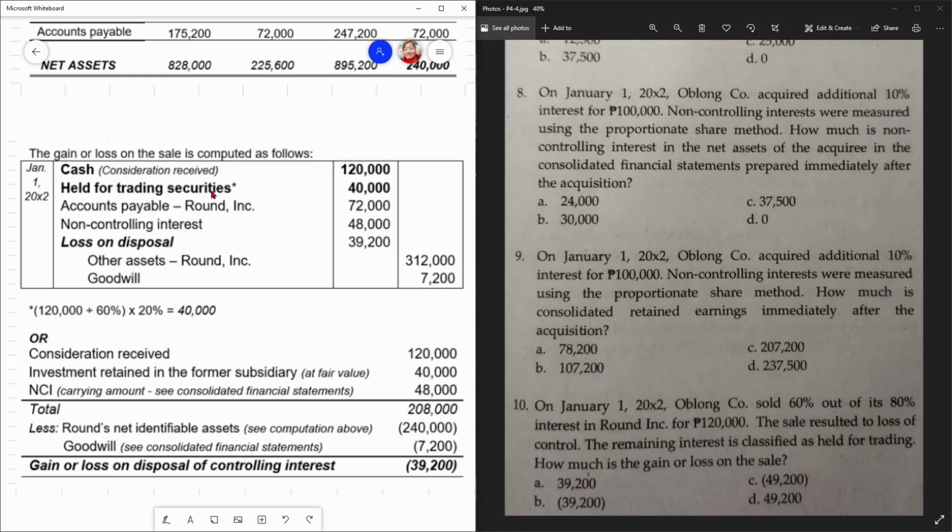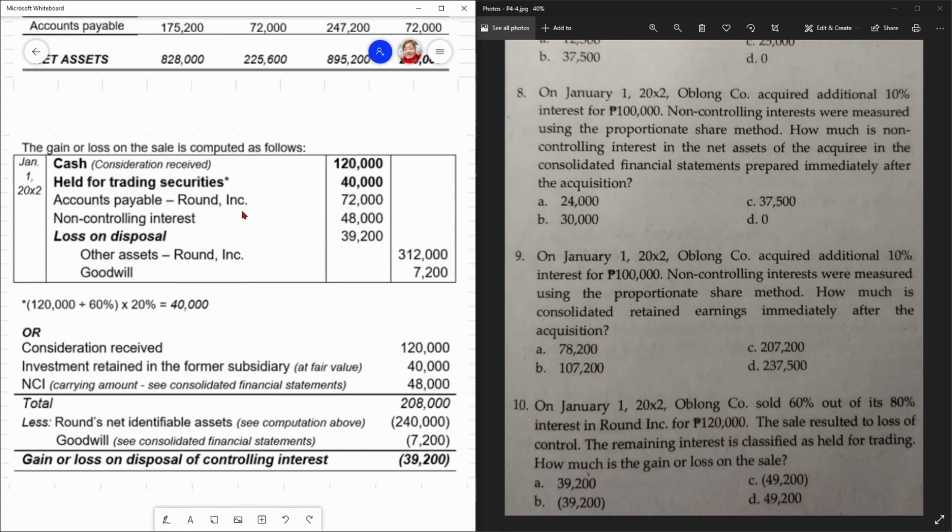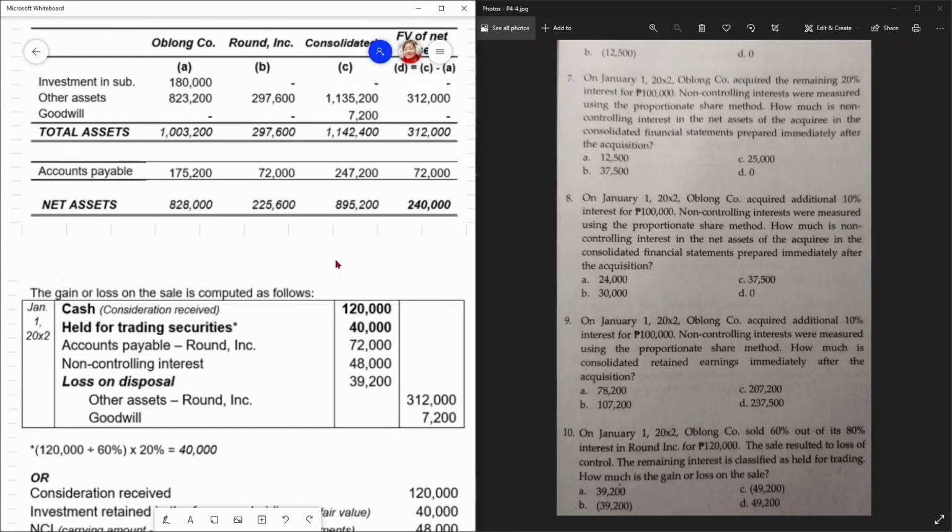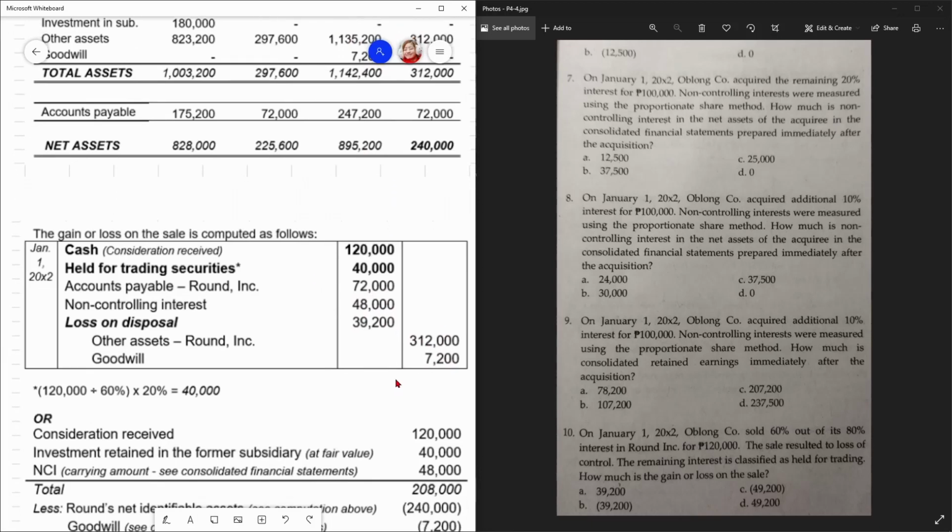So, cash mo na received, consideration, 120,000. Accounts payable mo, di ba? 72,000. Di-recognize mo na eh. Wala ka ng control, diba? Di-recognize na. So, non-controlling interest mo, yung 48,000 recorded, diba? Wala na rin. Di-recognize mo na. Other assets mo na 212,000. Di-recognize mo na rin. Yung goodwill, di-recognize na rin. 70,000.